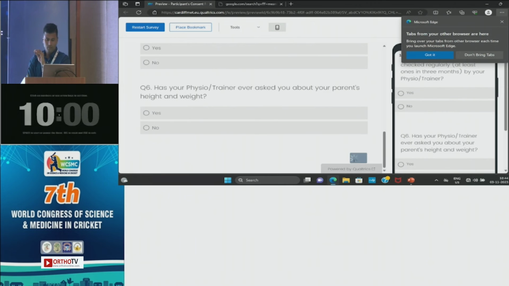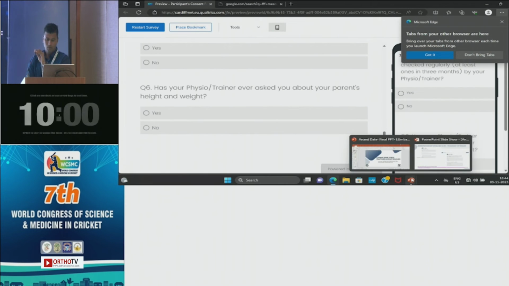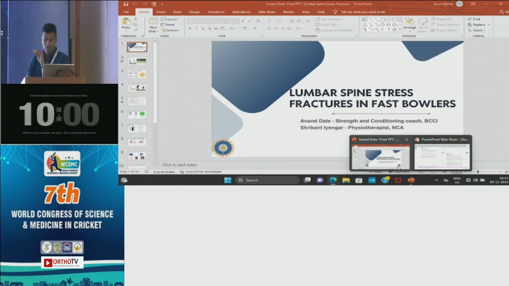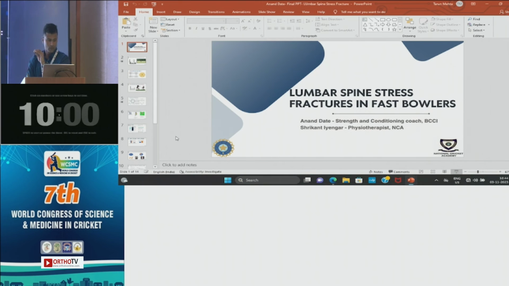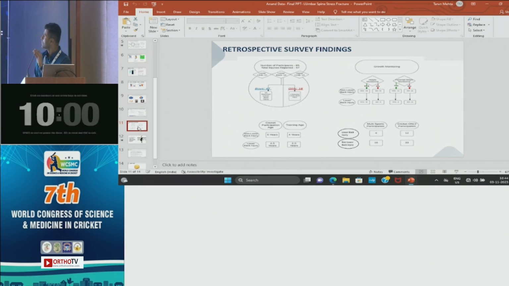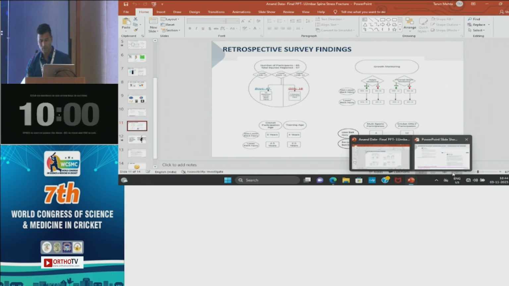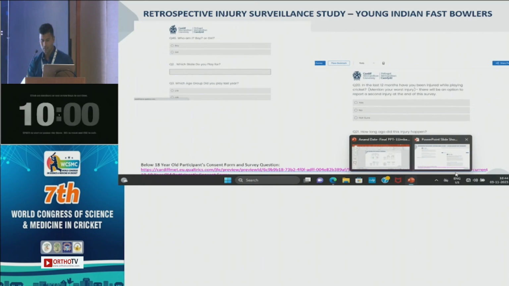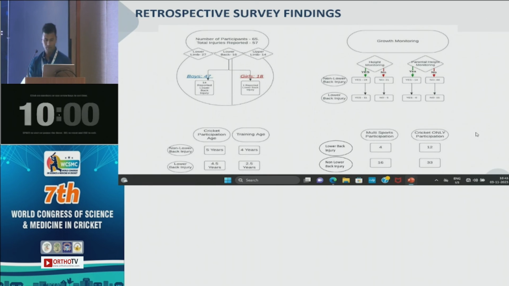Okay, I think this was just an example. Because of the connection issues, we'll move on to the presentation part so that Sri will have enough time. So these are some of the numbers that we have got. Like I said, this survey is still going on. So if any one of you are interested and you know young fast bowlers, you can click on that link and fill in the survey. I can share that link with you so that you can contribute towards the investigation.